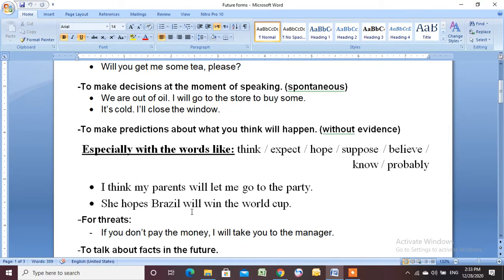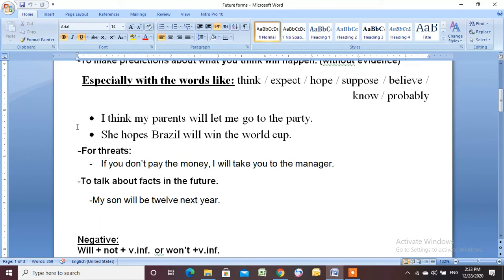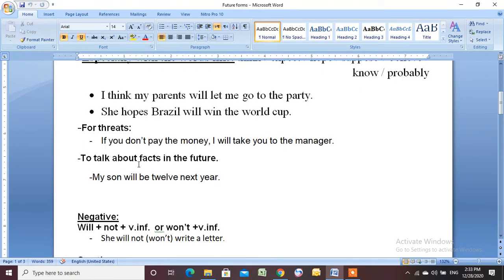She hopes Brazil will win the World Cup. Also, we use the same form, will plus verb in the infinitive, for threats. So, for example, if you don't pay the money, I will take you to the manager. The last thing, to talk about facts in the future. So, my son will be 12 next year.